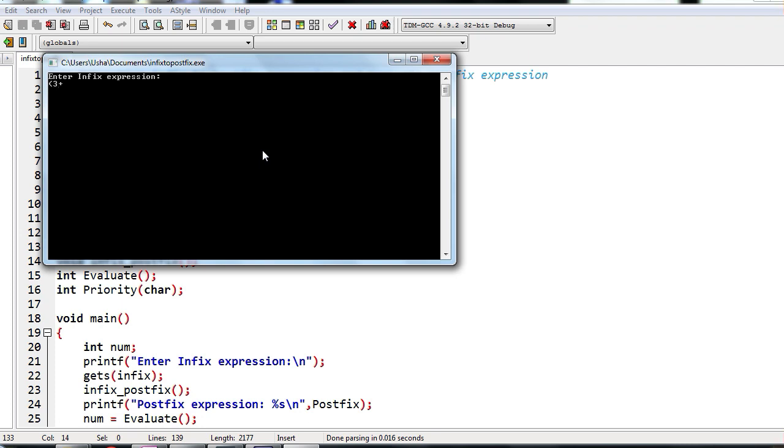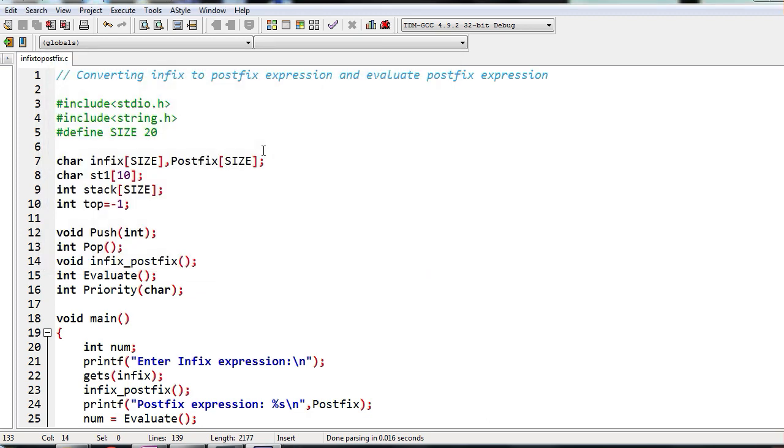Next I will again give it with some parenthesis. I'll give the same expression with parenthesis, 3 plus 5, then I'll give star 2. So right now 3 plus 5 should happen first, which is 8, then 8 star 2 is going to be 16. Okay, so it is 3 5 plus then 2 star, correct. So the postfix expression is displayed, and also the result of the expression is 16.